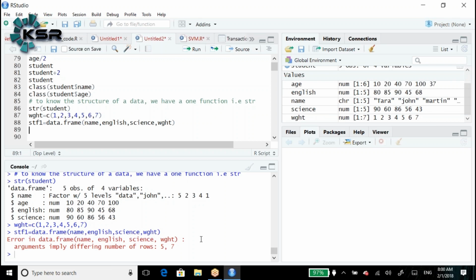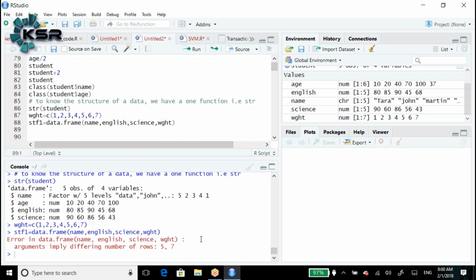So make sure that while creating a data frame, each and every object, because an object is nothing but a vector, has equal length. If it is a different length, it will not create; it will throw an error like this. What is the definition of a data frame?